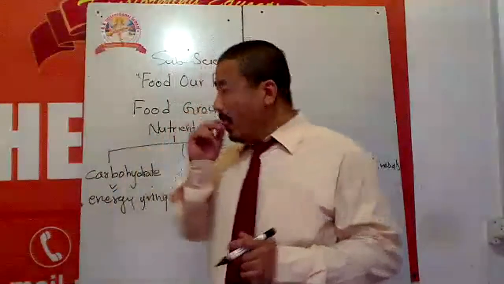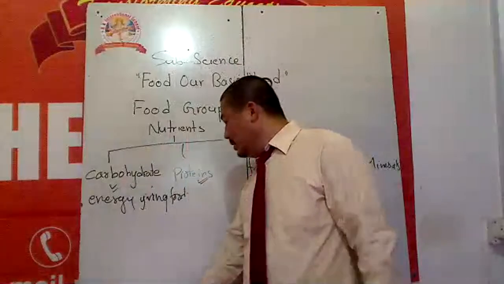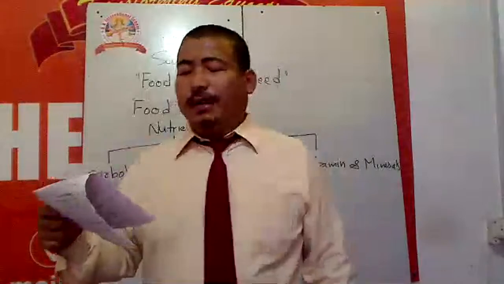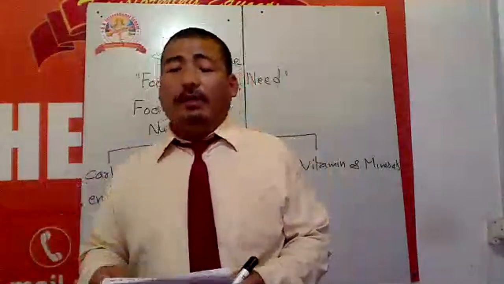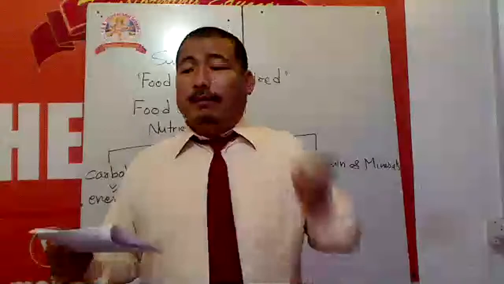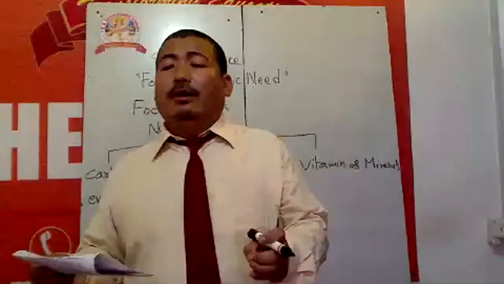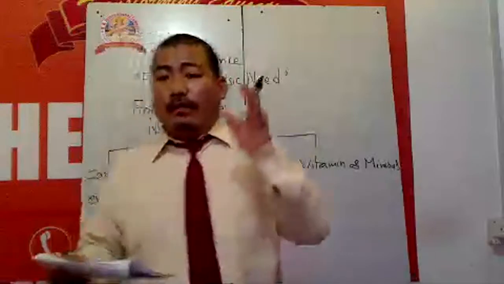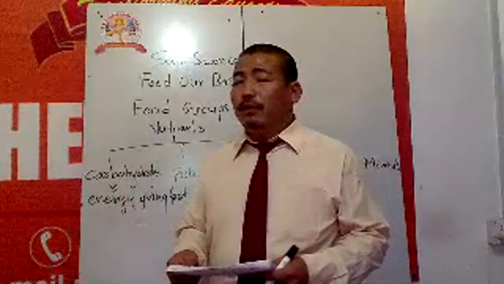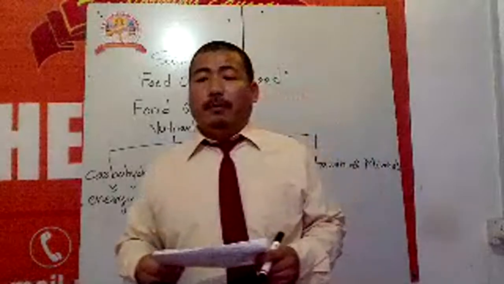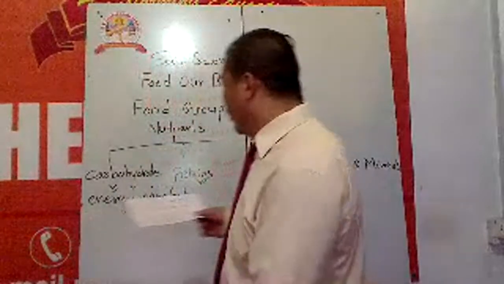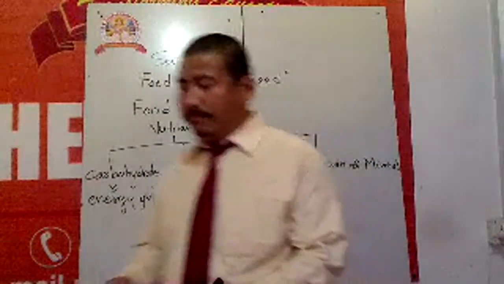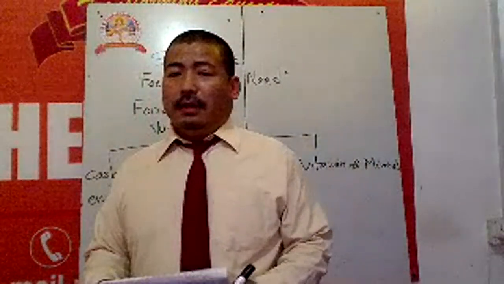So at that time lots of proteins are needed, for the growth and repairing of our body, from adult to elder, or from child to adult. When we are in the process of growth, at that time we have to eat lots of protein. And this protein we mostly get from milk, egg, fish, and meat.